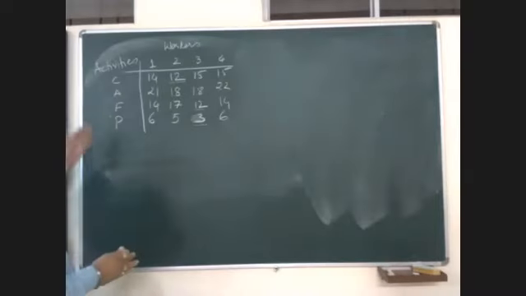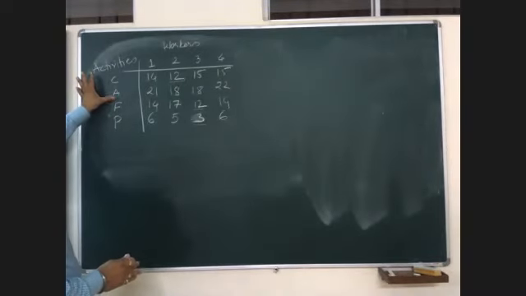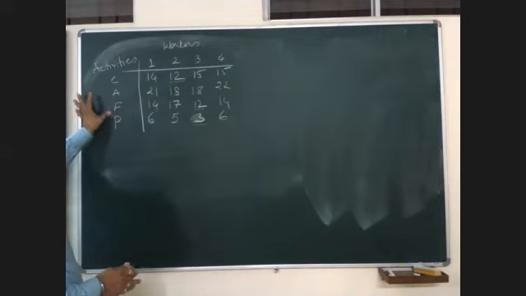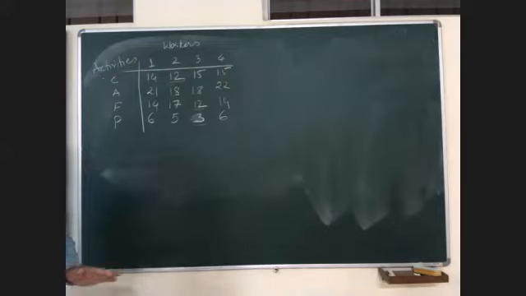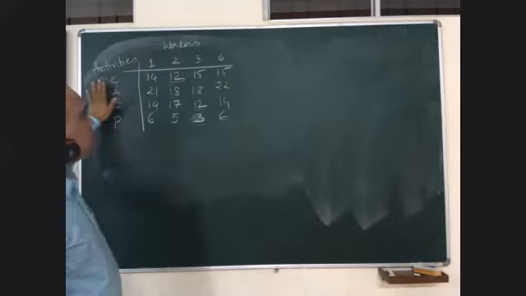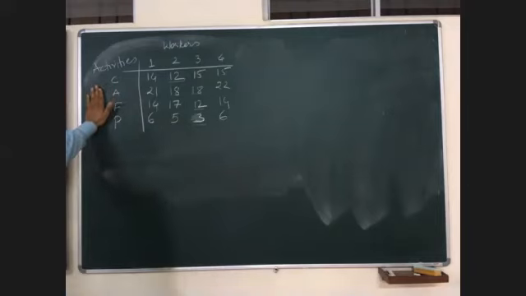Yes, Karan, your question is how to understand whether the given problem is for maximization or minimization. Looking at the figures, you may not understand it. But when you start reading the question, you will immediately understand that the given problem is for maximization.